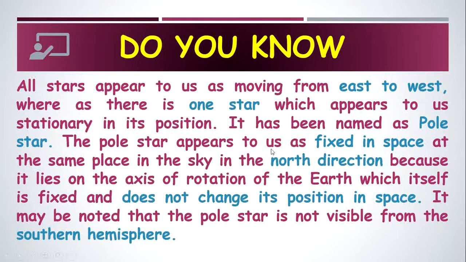The pole star appears to us fixed in space at the same place in the sky in the north direction because it lies on the axis of rotation of the Earth, which itself is fixed and does not change its position in space. It may be noted that the pole star is not visible from the southern hemisphere. We cannot see the pole star in the southern hemisphere.